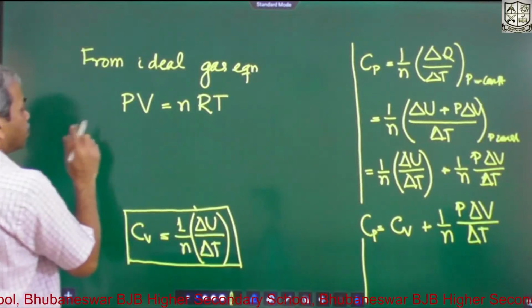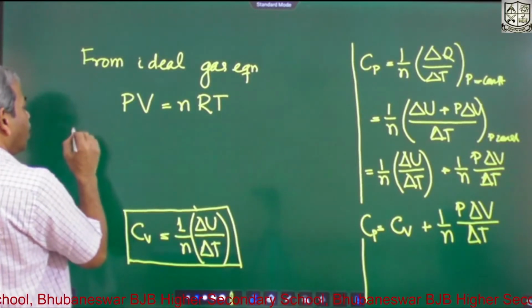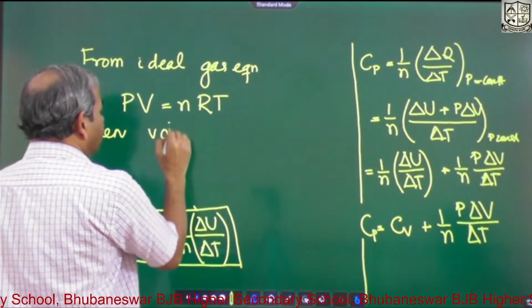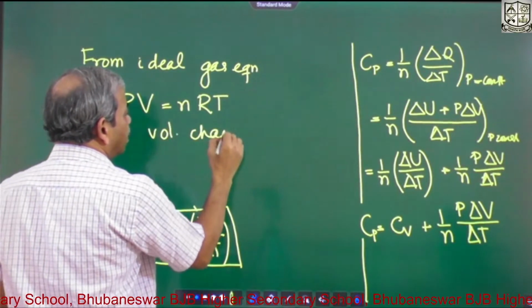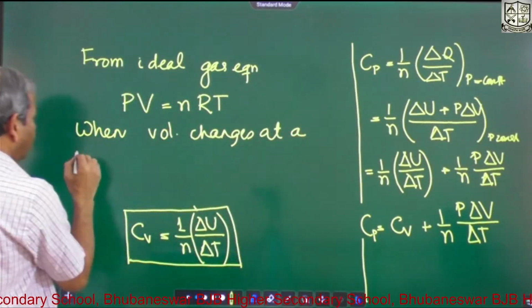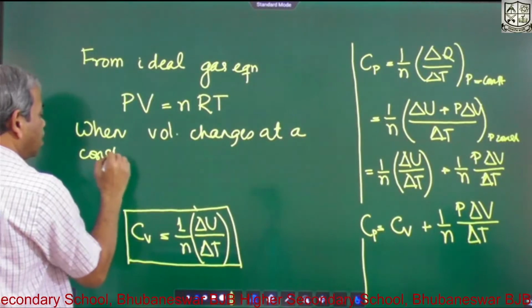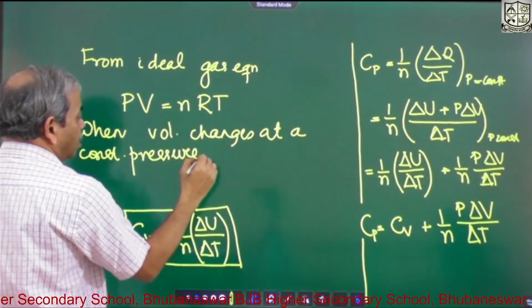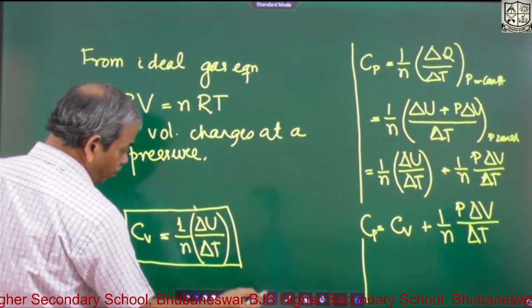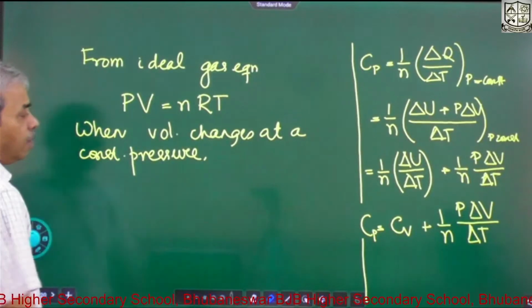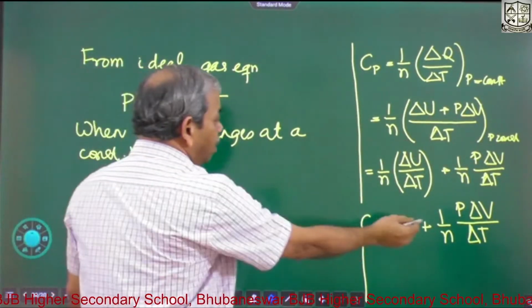So when volume changes at a constant pressure, what happens? Let us see, because this is the case of constant pressure.